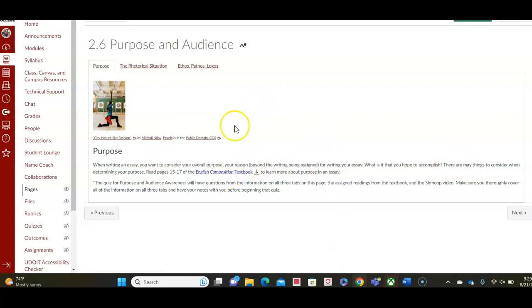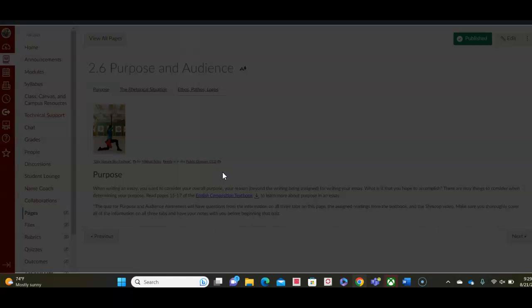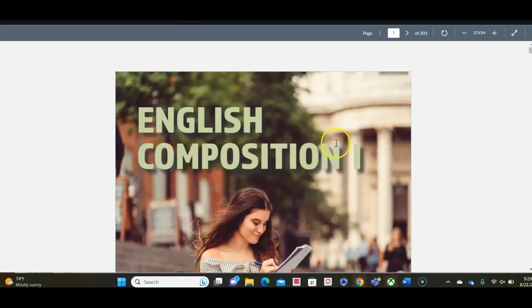So like I said, when there is a reading that I want you to do from the textbook for an assignment, for a quiz, then I have a link there for the textbook. So again, you can download it if you don't want to keep opening it each time you're going through the course, or if you want to open it as you're going through, that's fine too.